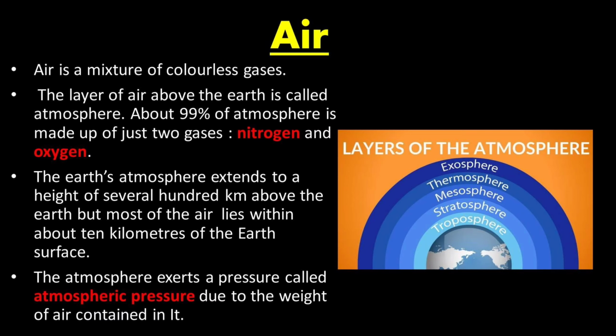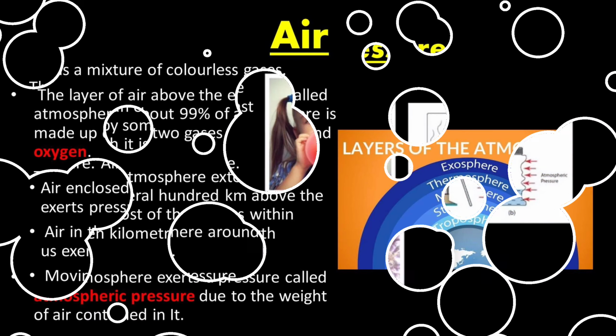We live on the earth and there is a lot of air around us. We know air is a mixture of colorless gases. The layer of air above the earth is called atmosphere. This atmosphere extends up to several hundred kilometers above the earth's surface. Now, this atmosphere exerts a pressure called atmospheric pressure due to the weight of air contained in it.